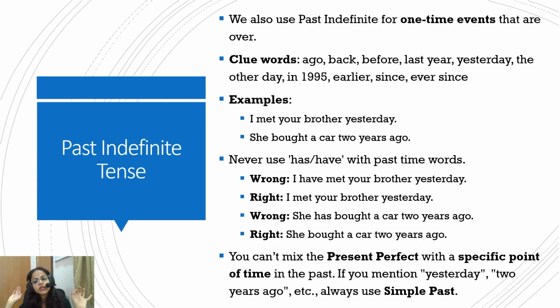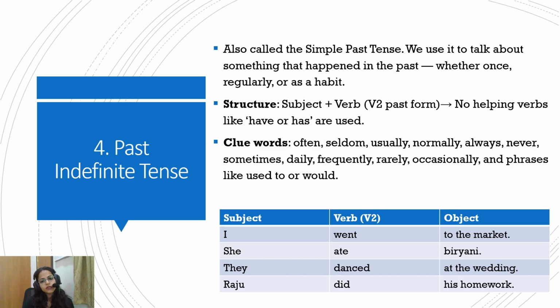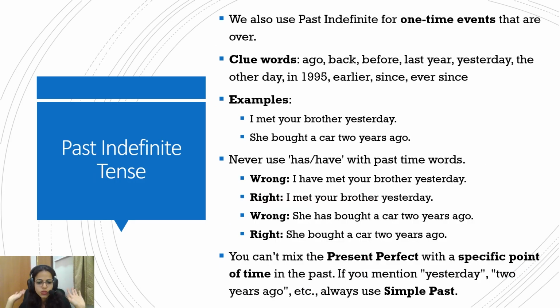Now, never use has or have with past time words. For example, I have met your brother yesterday. That would be wrong. Just simple, like we did: I, the subject, met, second form of verb, your brother yesterday. Again, she has bought a car 2 years ago. This would be wrong. She bought a car 2 years ago. The word simple is in the category's name itself, so why complicate it? Just use the second form of verb and be done with it. So, for one-time events in the past, or for regular events in the past, use simple past tense, and they are just the second form of verb.